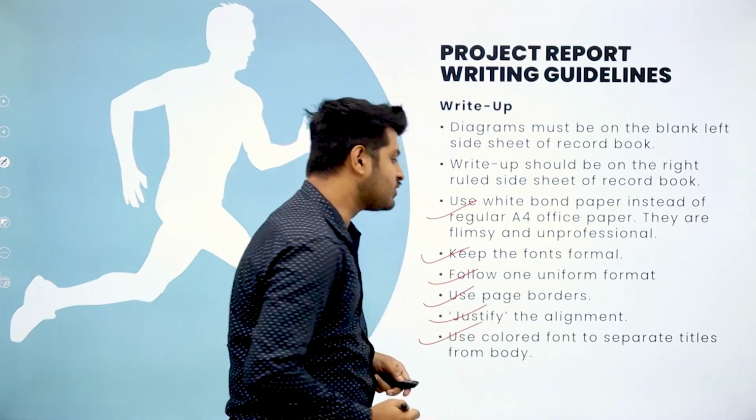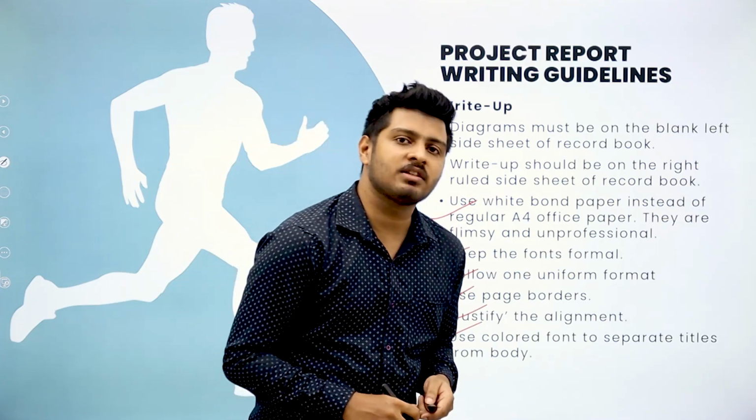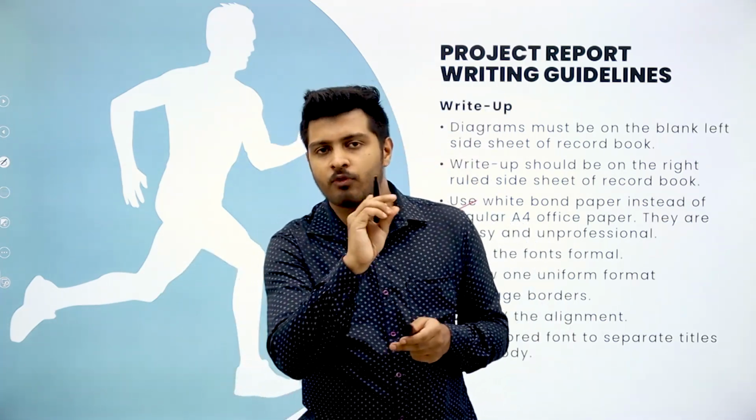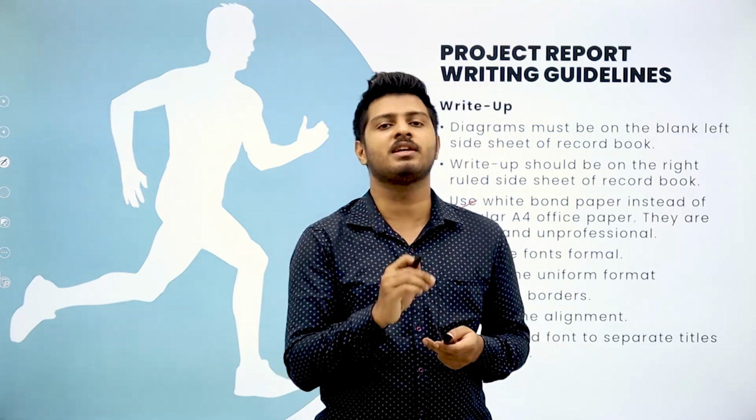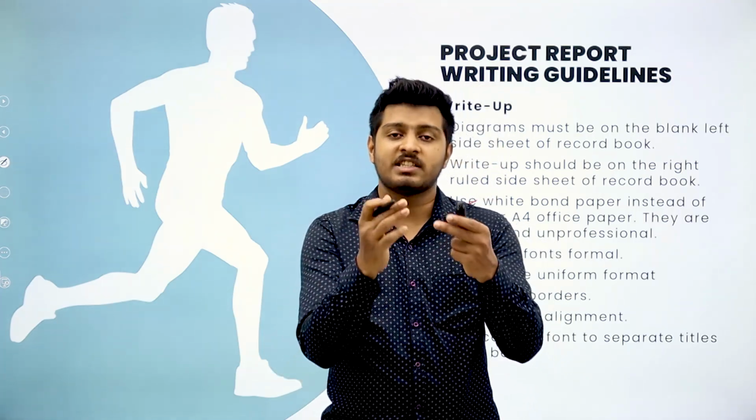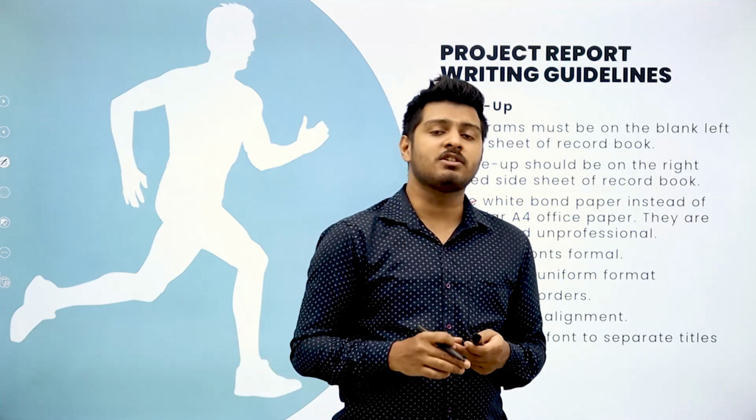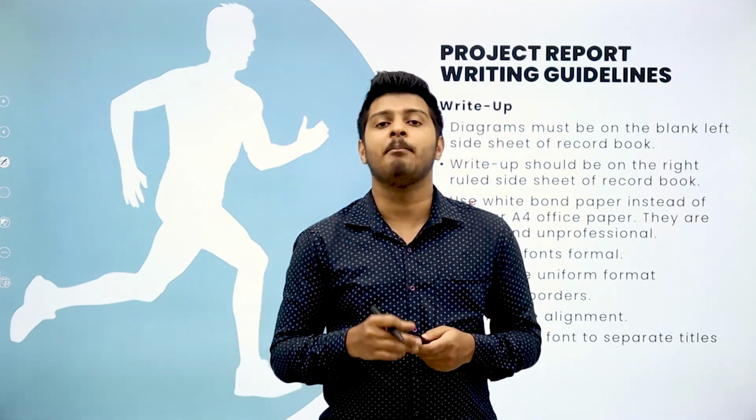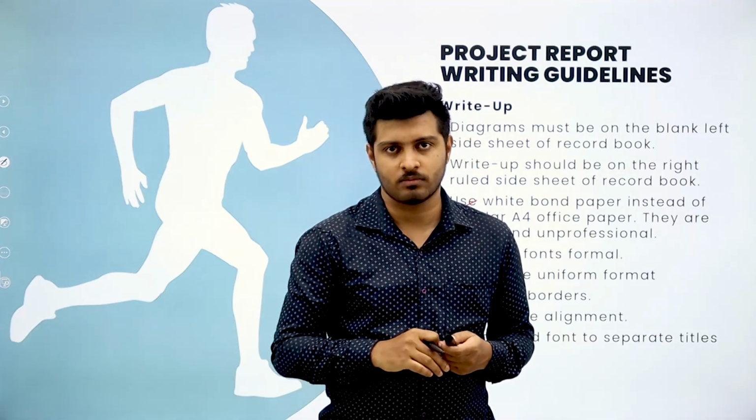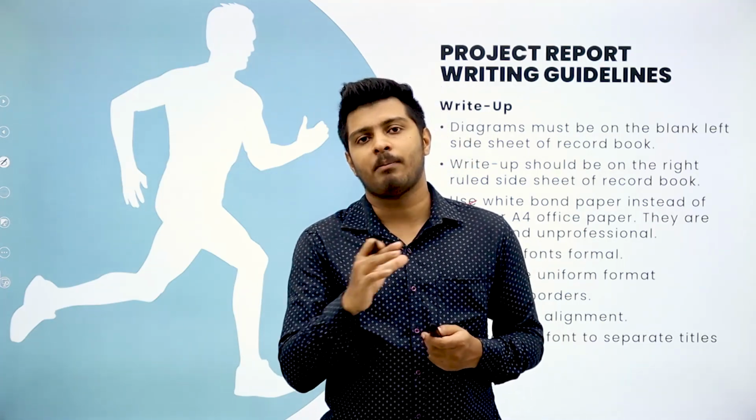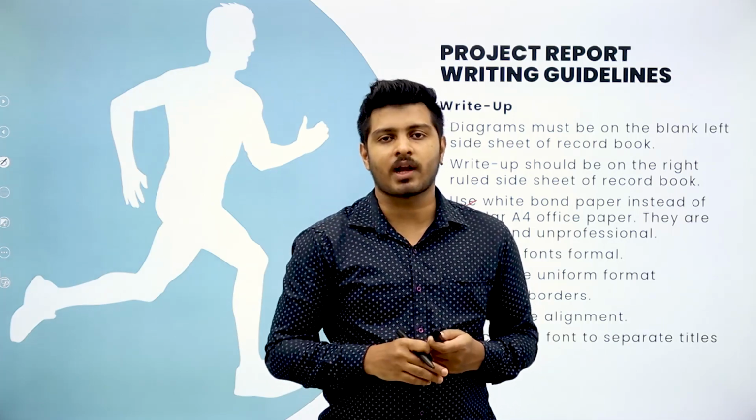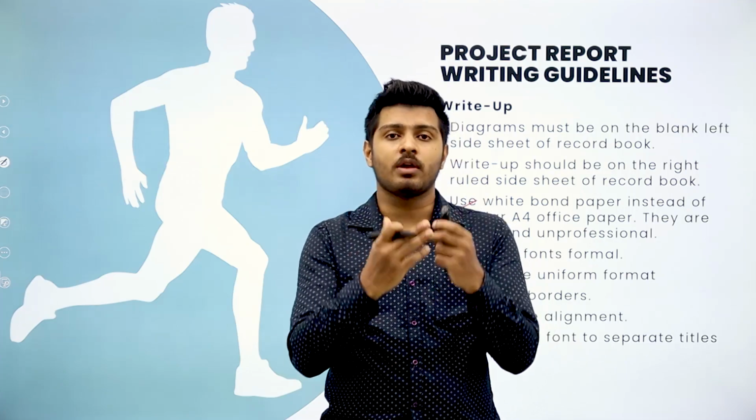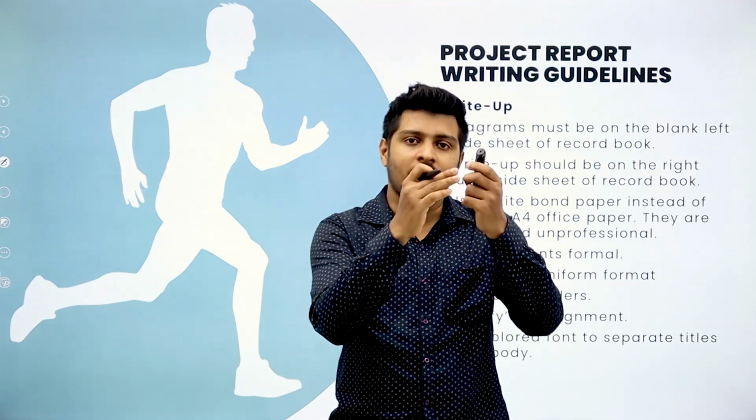Next, use colored font to separate titles from the body. For example, if you are using a bold font for the heading and a thin font for the body, it separates both of the content. But in case you are using the same font for the body and for the title, make sure you change the color of both. If you're keeping the body black, you can change the color of the title to blue or any other color that you want, because that will create a visual separation of your title and your body.